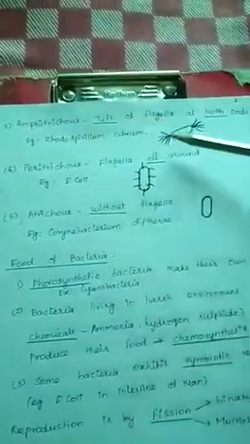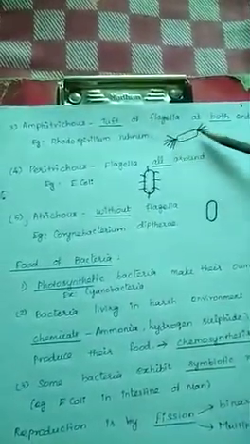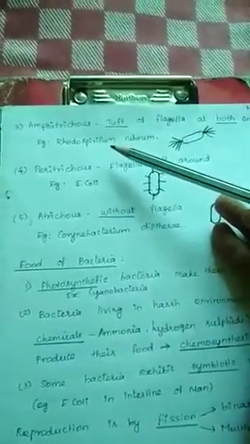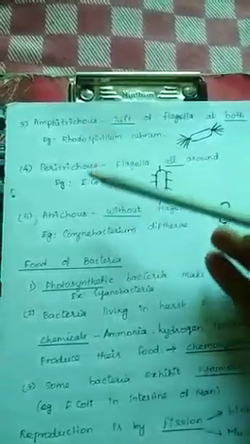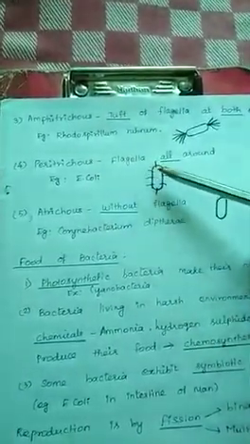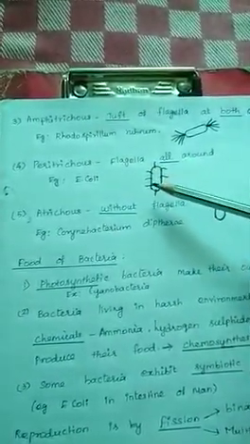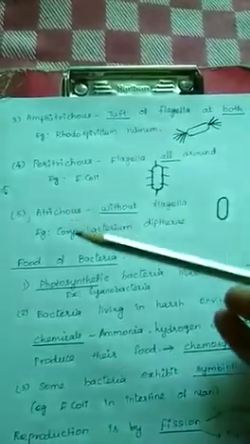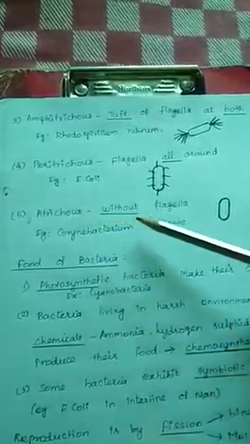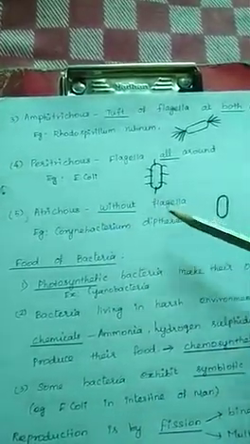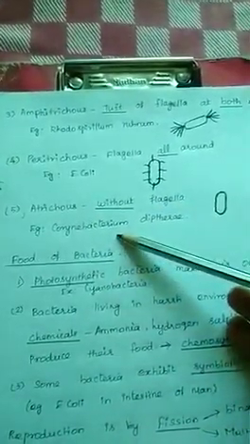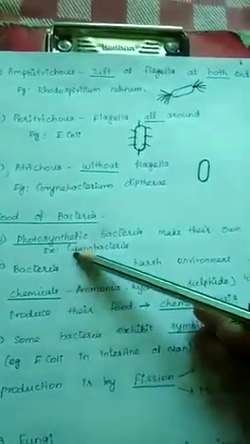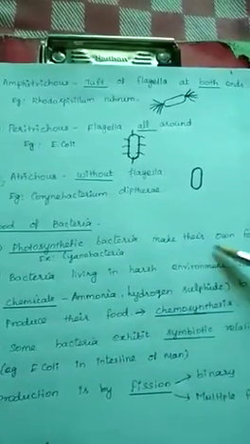Amphitrichous has a tuft of flagella at both ends. Here both ends contain a tuft of flagella. Example for this bacteria, Rhodospirillum rubrum. Peritrichous, flagella all around the body, is E. coli. Next, Atrichous, without flagella. There is no flagella in the body. Example, Corynebacterium diphtheriae.